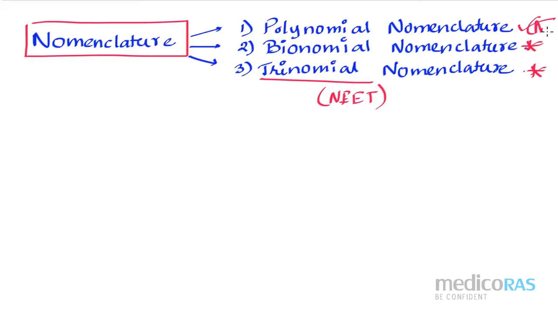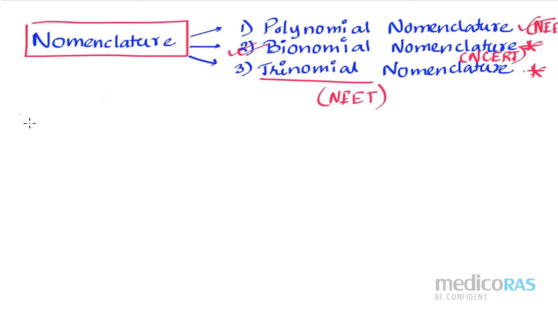Similarly, if it is polynomial nomenclature, then I have to check this only for the NEET examination, not for the board examination. Fine. So these are the two things, but the NCERT textbook knows about the binomial nomenclature, which is the most acceptable one. So that we have to see for the NEET and at the same time for the board examination, right? So we will give stress to the binomial nomenclature first. Okay. So this is our topic that we need to discuss today.